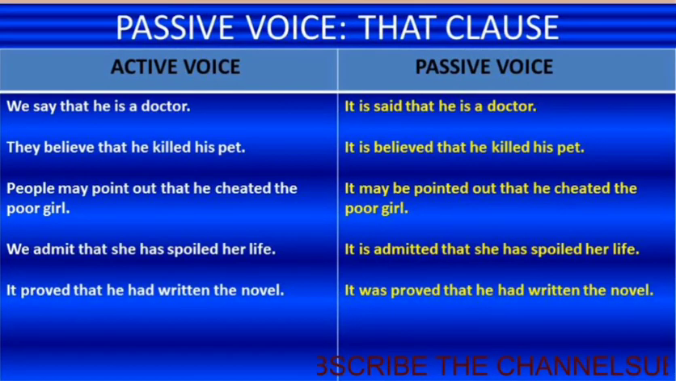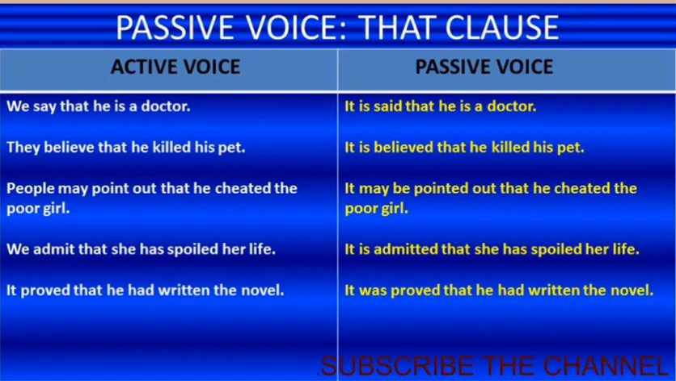And one more: if the sentence has a that clause, how can we convert it into passive voice? Look at the examples. We say that he is a doctor. Here, that is the clause. Then how can we change this sentence into passive voice? It is said that he is a doctor. They believe that he killed his pet. In passive voice: it is believed that he killed his pet.